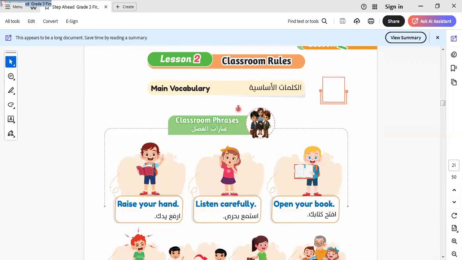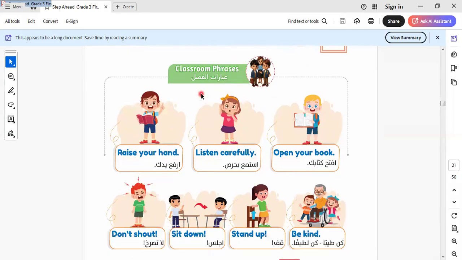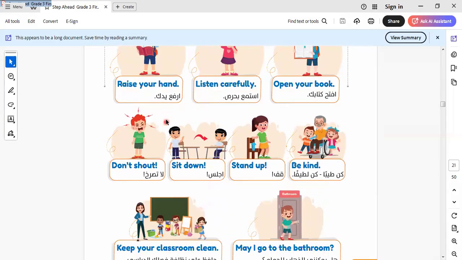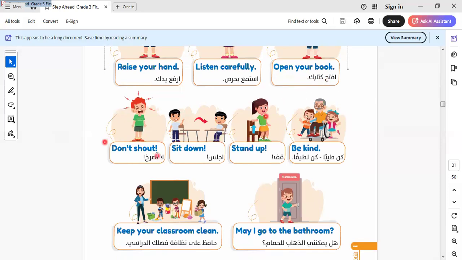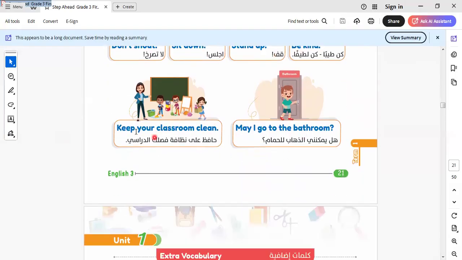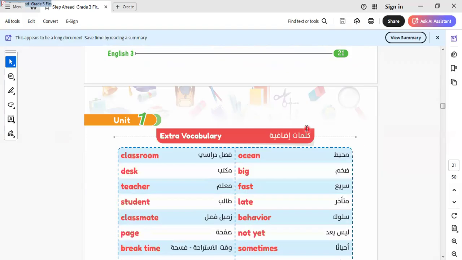We know here in this lesson the classroom rules. We have some classroom phrases, rules that we use in our classroom, like what? Raise your hand, listen carefully, open your book, and close your book, as we learned in Connect before, okay? Don't shout, sit down, stand up, be kind. Here we say, keep your class clean. May I go to the bathroom? This is called a polite request, as we know before.